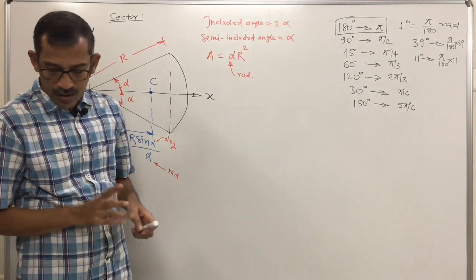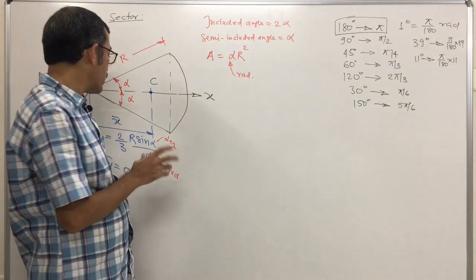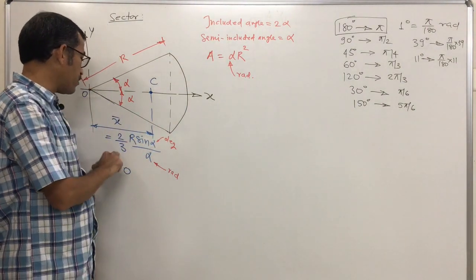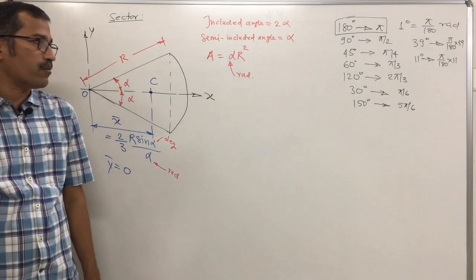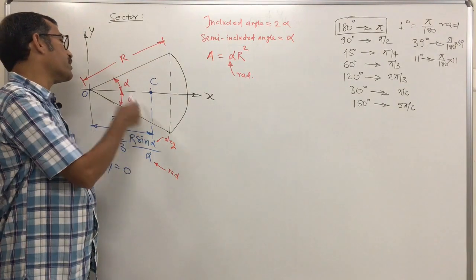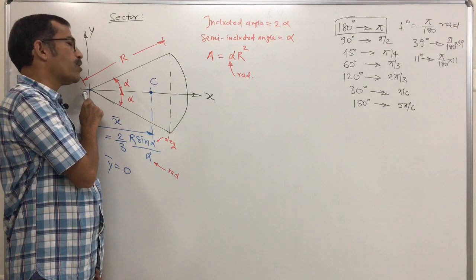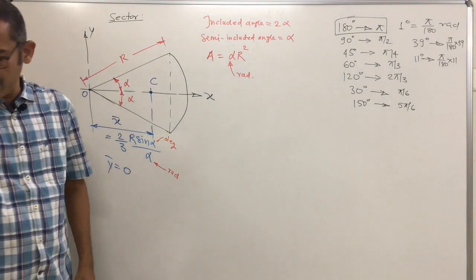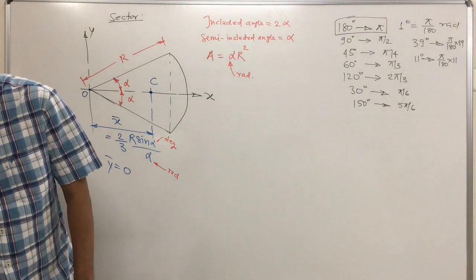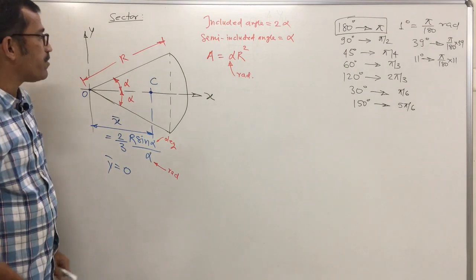Simple. So this one is all about the sector. When you don't recollect, for this orientation y bar is 0 and x bar is 2 by 3 r sin alpha upon alpha. What is important? For a sector, from this corner O along the axis of symmetry, the distance of the centroid is what? 2 by 3 r sin alpha upon alpha.